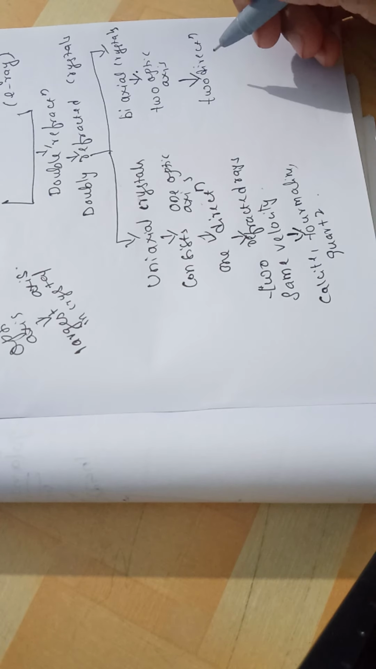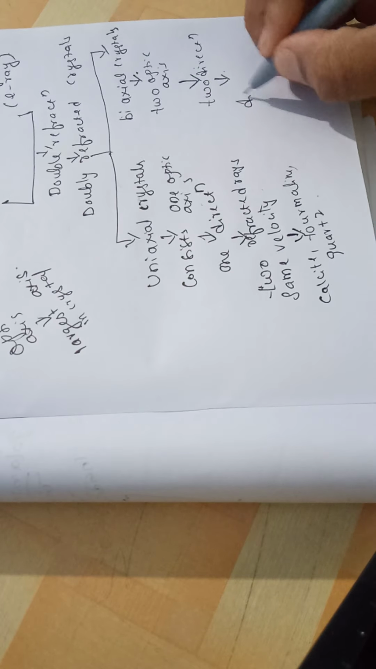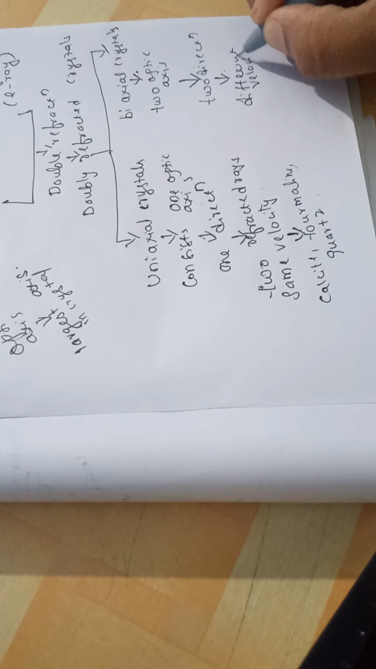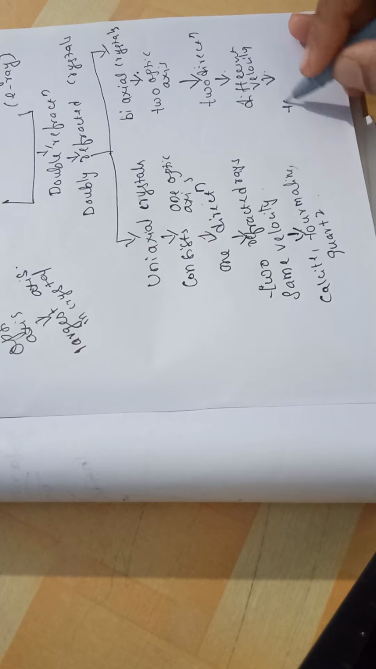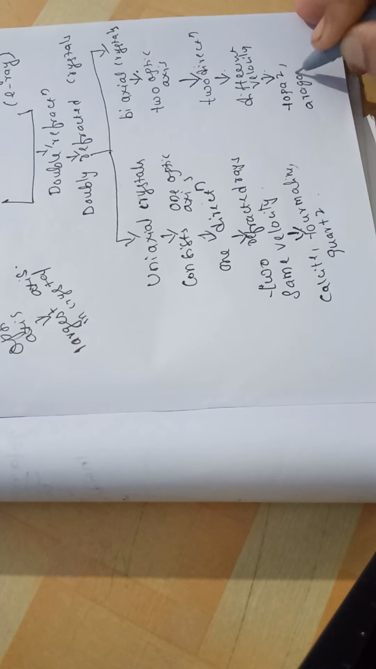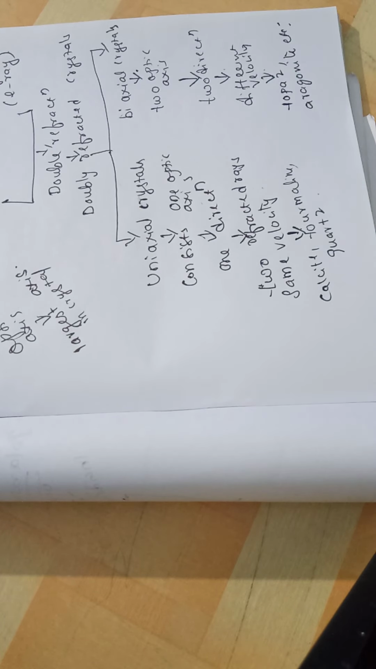Two optic axes. Now the rays travel with different velocities. The examples for these are topaz, aragonite, etc.